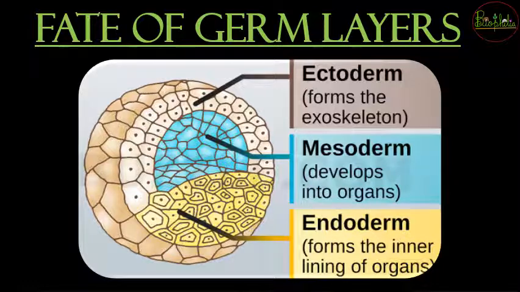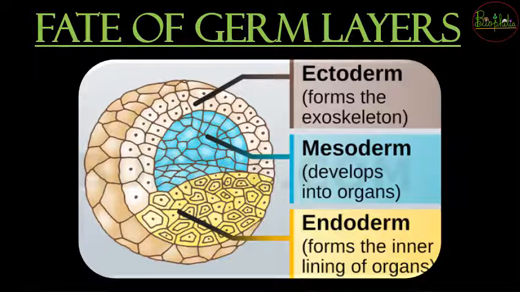Continuing with the development of the embryos, तो पिछले वीडियो में we had covered to understand about the formation of primary germ layers. तो जो primary germ layers form हो चुके हैं, that was ectoderm, mesoderm and the endoderm. अब 3 germ layers form होने के बाद ये germ layers आगे जाके क्या role function करेंगे, that is the topic we have to understand today. So that is about the fate of germ layers.